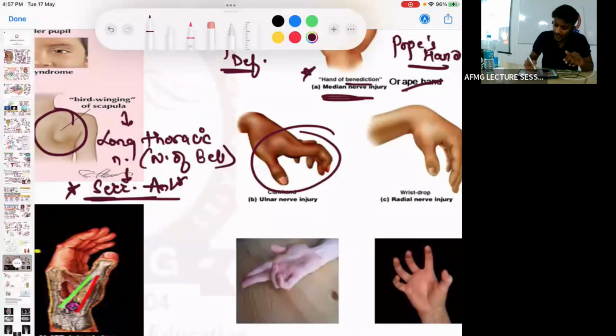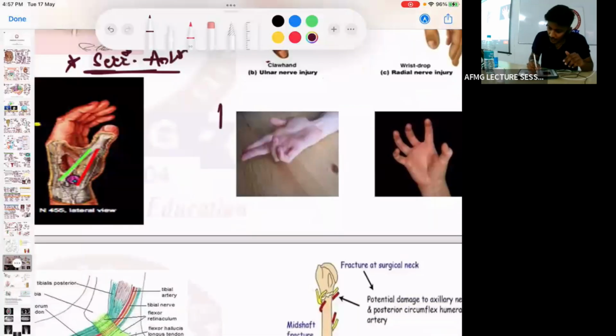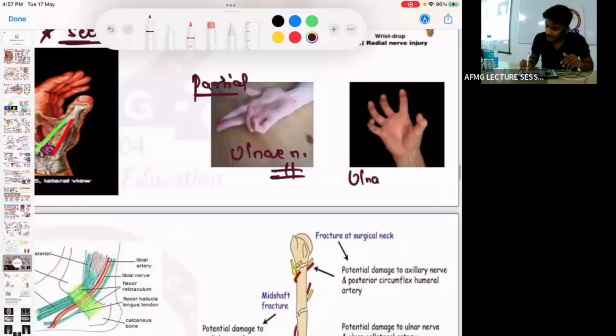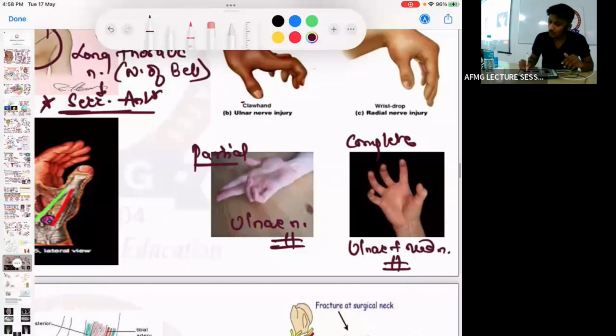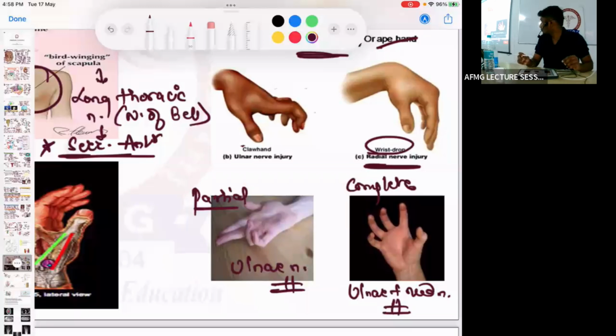This is what is known as the claw hand. Partial claw hand is due to ulnar nerve injury, and complete claw hand is due to ulnar plus median nerve injury. No issues with this. Then next, wrist drop is due to